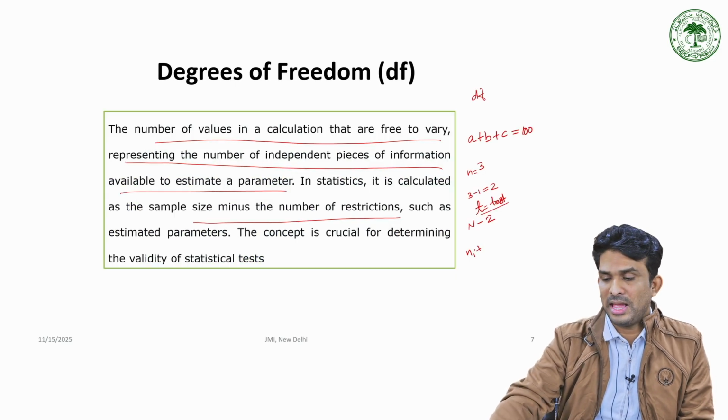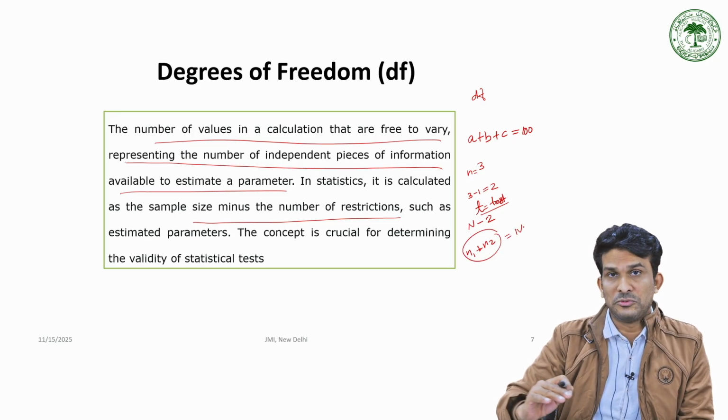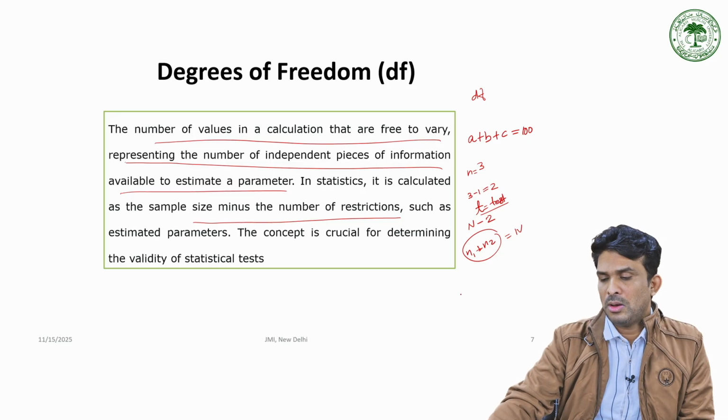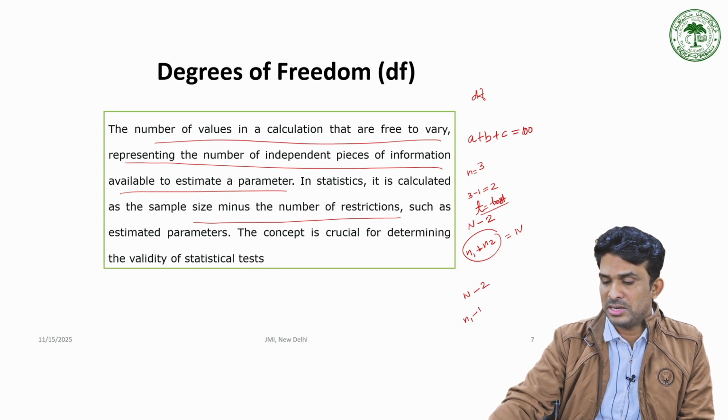The n is n1 plus n2, right? That is the total n. So, we have two groups. So, either we can write the degrees of freedom of an independent sample t-test as n minus 2, or you can write n1 minus 1 plus n2 minus 1.